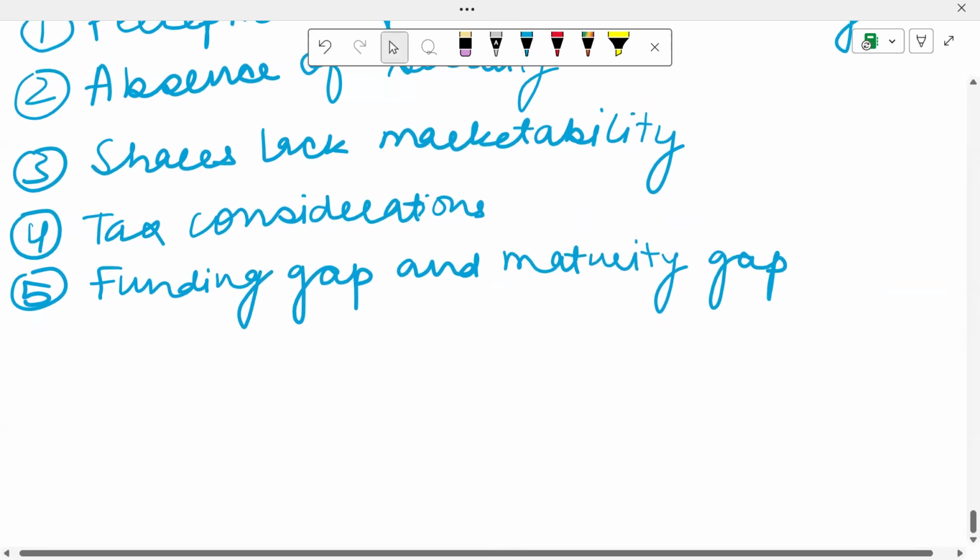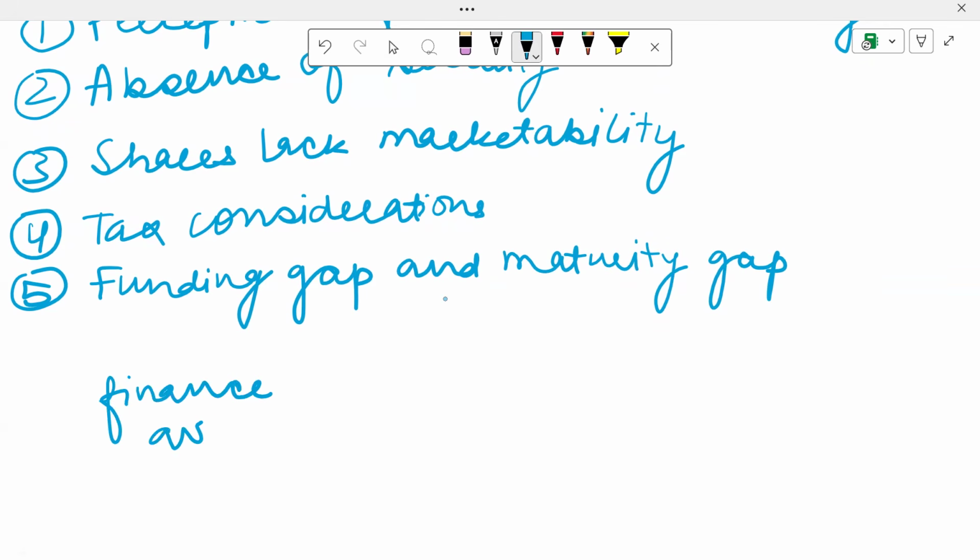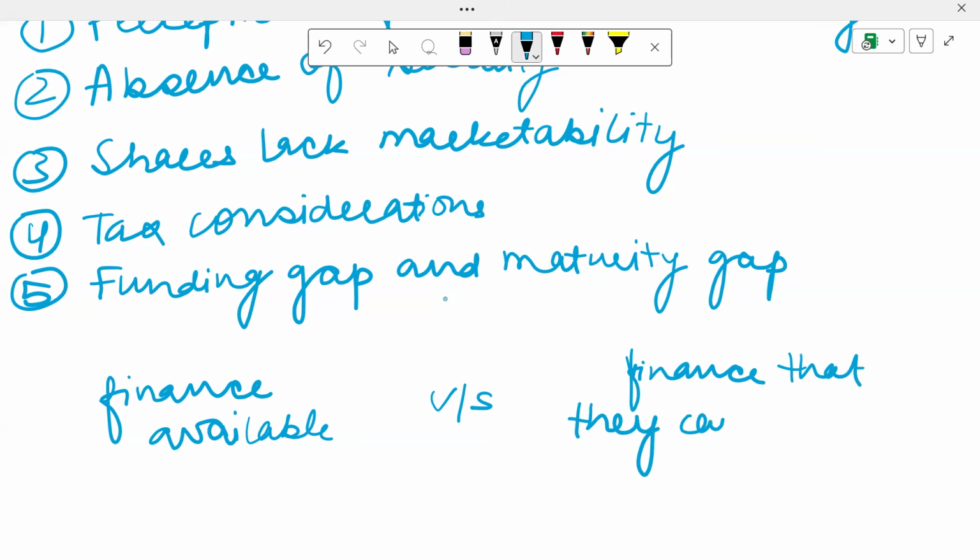Funding gap basically is the gap or the difference between the finance which is available to them and the finance which they can productively use. This is called the funding gap.